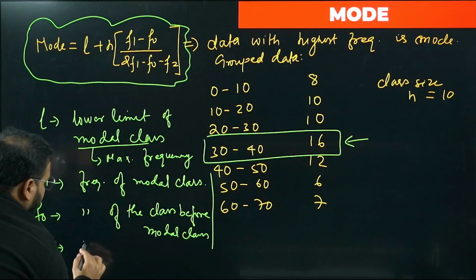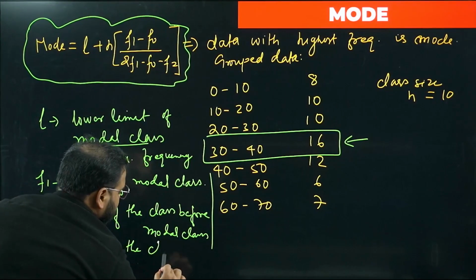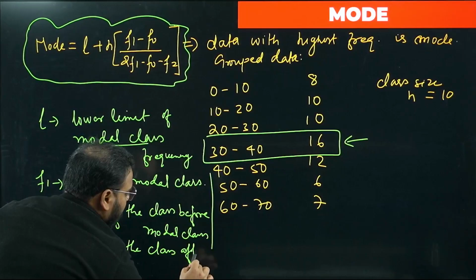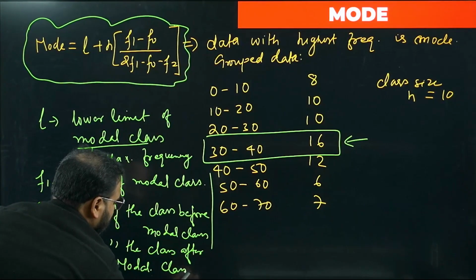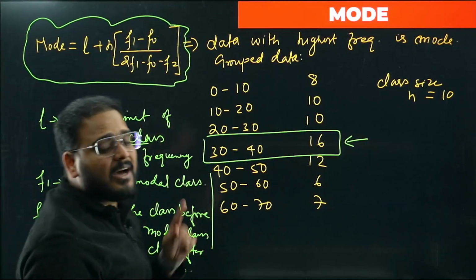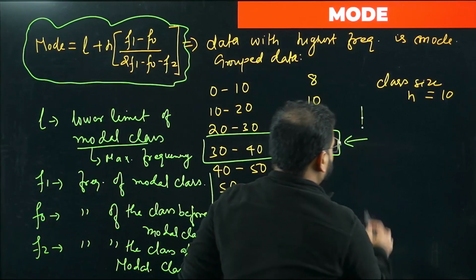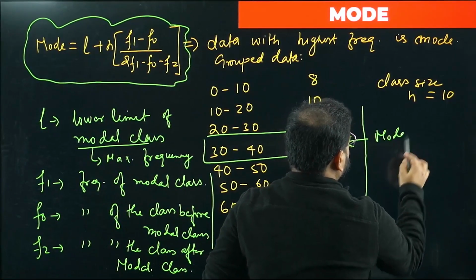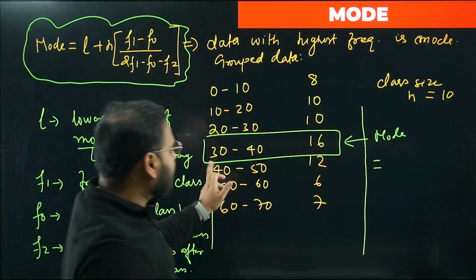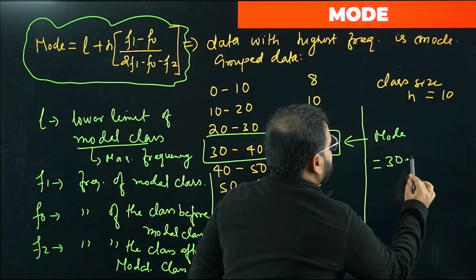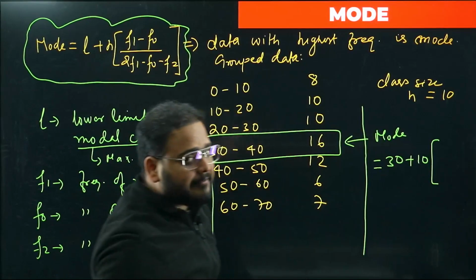What is F2? Frequency of the class after the modal class. This is clear now. So what is L? L is the lower limit of the modal class. 30 to 40 is my modal class, so I'll write 30. L plus H times, where H is 10, so I'll write 10 multiplied with